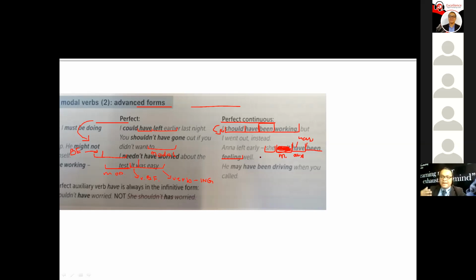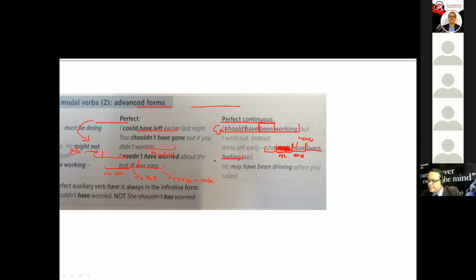But in our class today, what we're talking about is an advanced form. We're putting the modal in between the subject and the auxiliary. When we put the modal in between the subject and the auxiliary, we change it to an advanced form. All right? Cool.